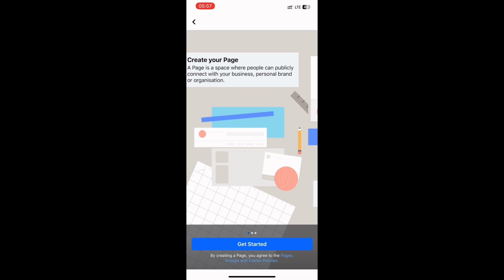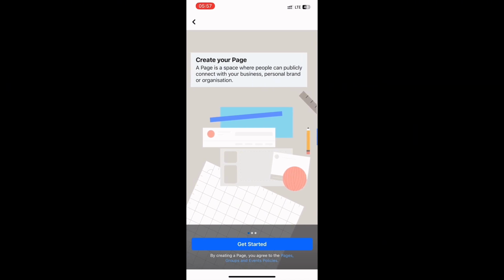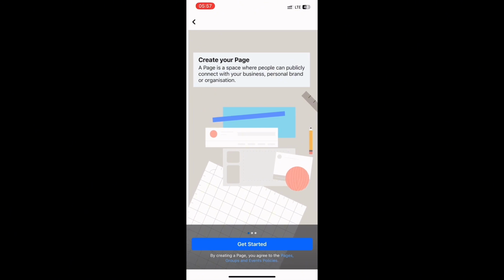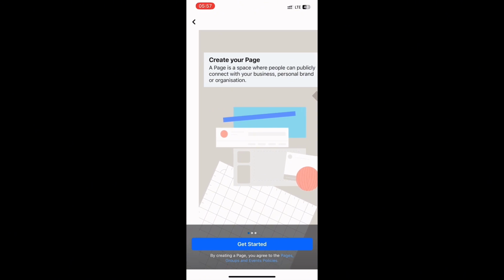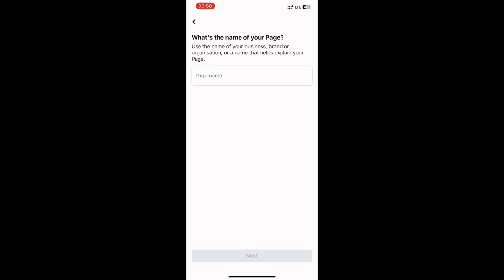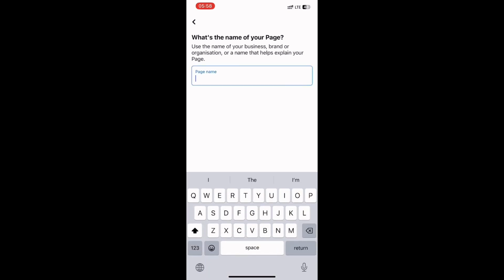They say Create your page, and then explain what a page is: a space where people can publicly connect with your business, personal brand, or organization. If you don't want to read it, just press Get Started.